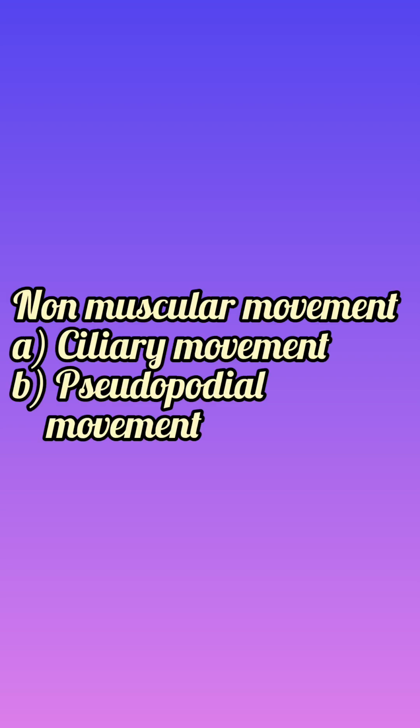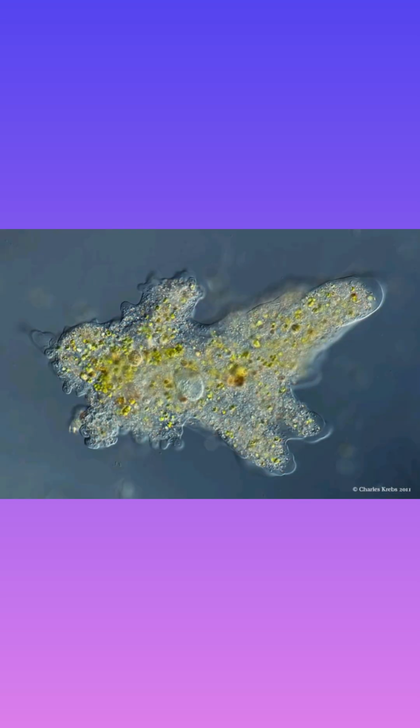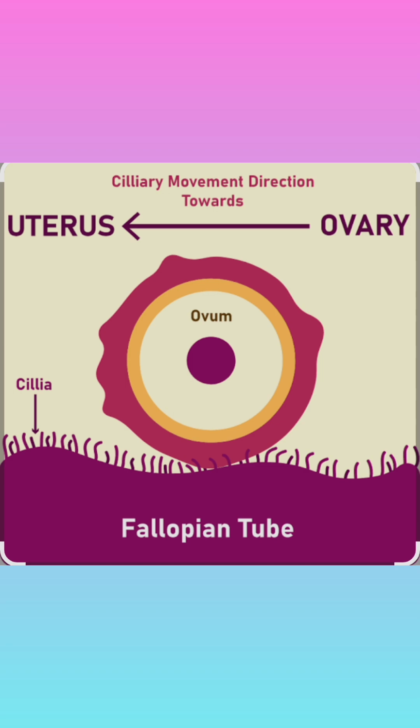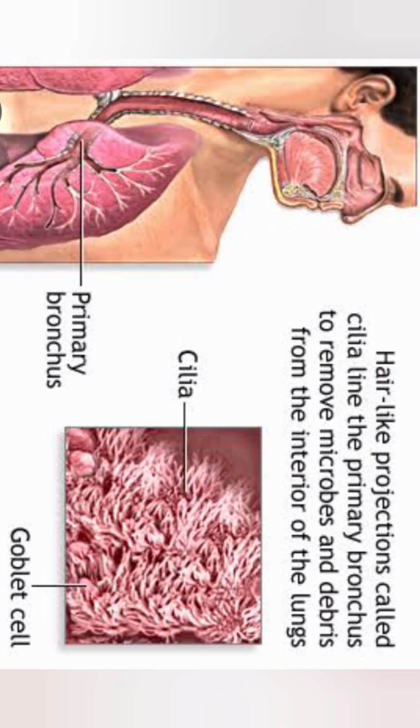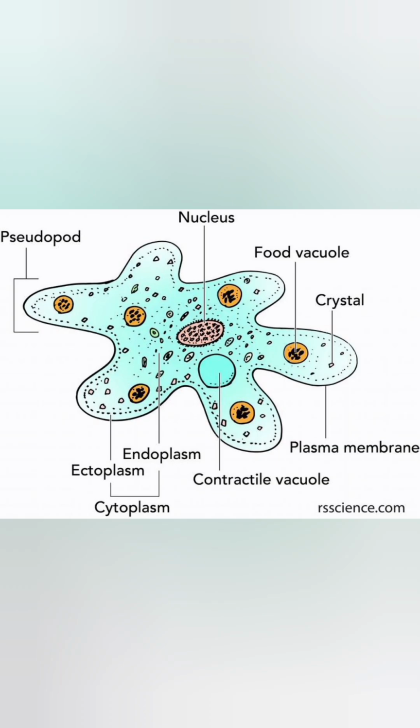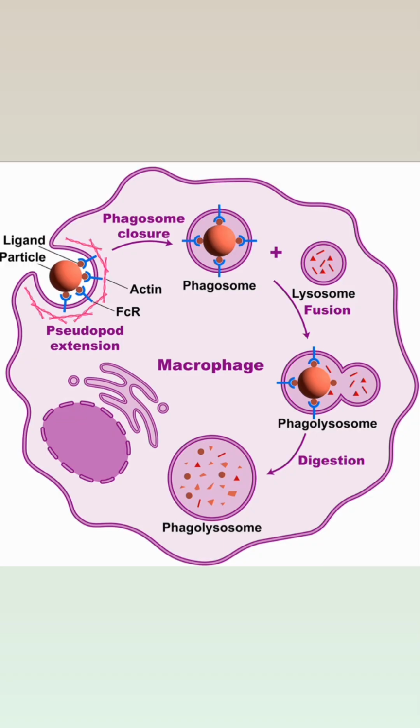Let us discuss movement. Types of movement: we have two types, non-muscular movement and muscular movement. In non-muscular movement, we have ciliary movement and pseudopodial movement. Pseudopodial movement is also known as amoeboid movement. In humans, we can find ciliary movement also. It is in the fallopian tube and in the respiratory tract for the movement of mucus and dust particles. Pseudopodial movement is also shown by humans. Some cells of the human body perform this pseudopodial movement, that is macrophages and WBCs.